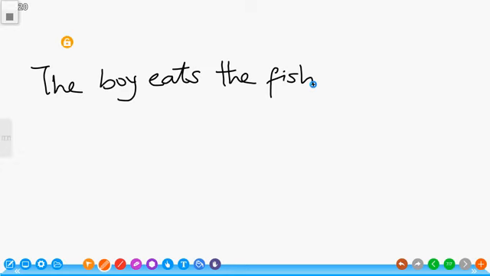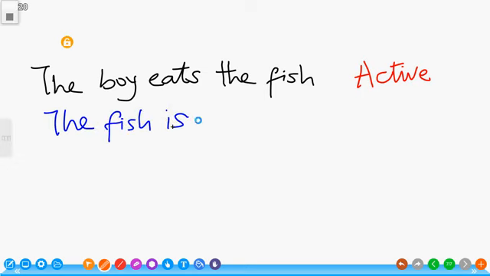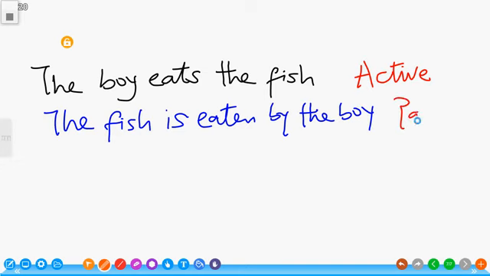This is active voice. When we decide to convert this to the passive voice, it becomes the fish is eaten by the boy. It becomes passive here. The fish is eaten by the boy.